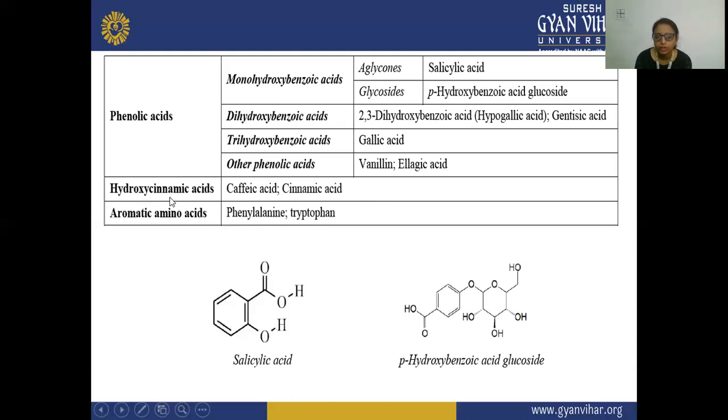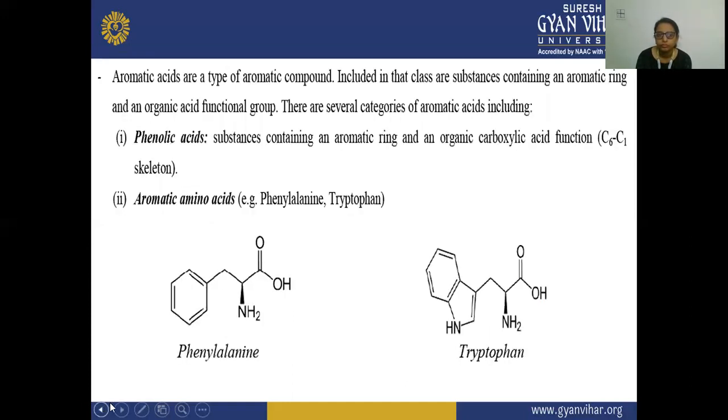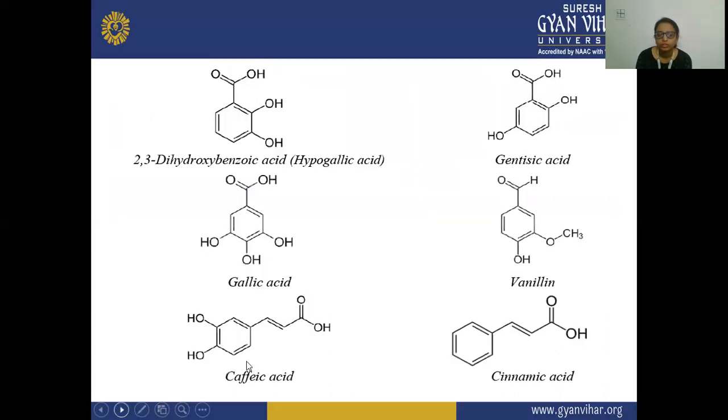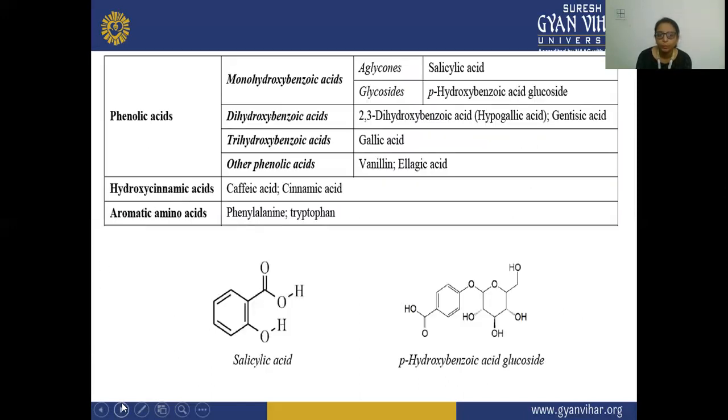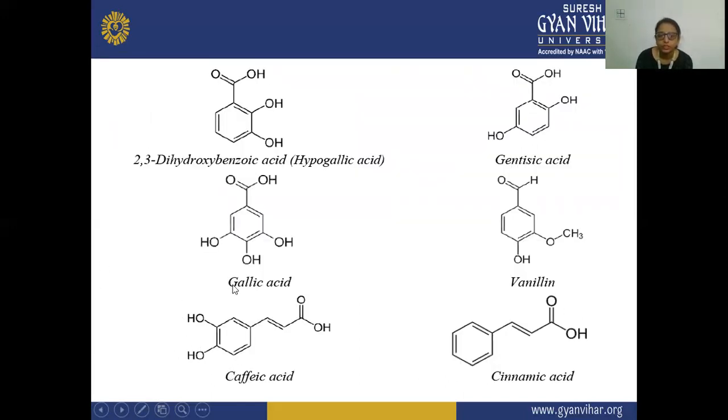Next is your hydroxycinnamic acid. In your hydroxycinnamic acid, there is a presence of hydroxy groups on this cinnamic acid. That is why they are known as caffeic acid or the cinnamic acids. This is the example of this hydroxycinnamic acid. Here you can see this is the structure of caffeic acid, and here you can see these hydroxy groups are present.